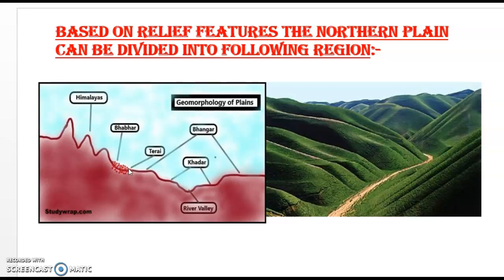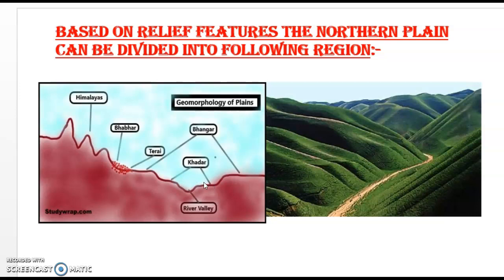In the second place, after some distance, the river will re-emerge or reappear. We call it Tarai region, right? Here, this is a forested area, and also it is suitable for agriculture, right? After that, the river will enter into the valley and it will take its natural course. When it is flowing through this valley, there is some area on both the right and left bank of the river. We call it Khadar region, and this one is flood plain.